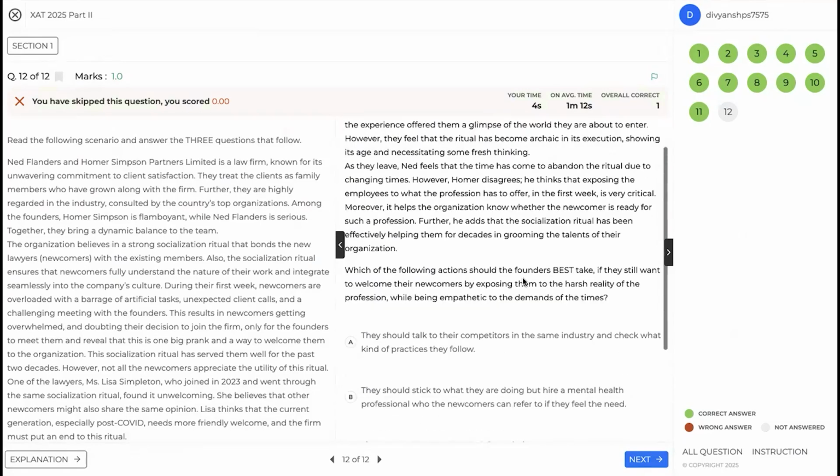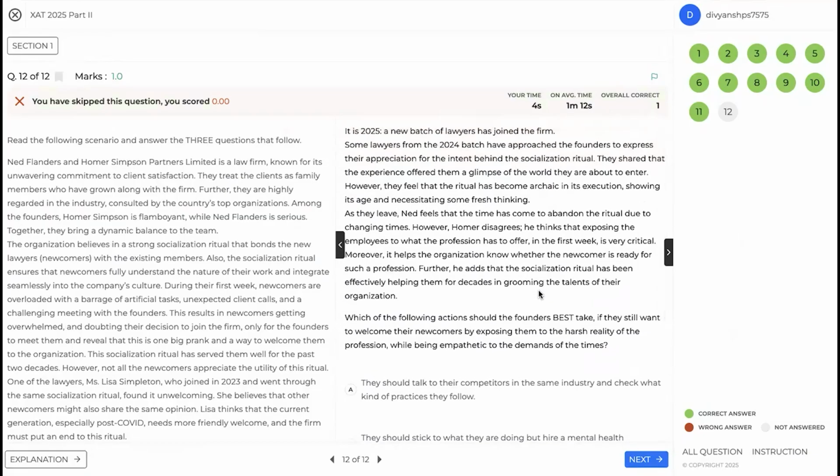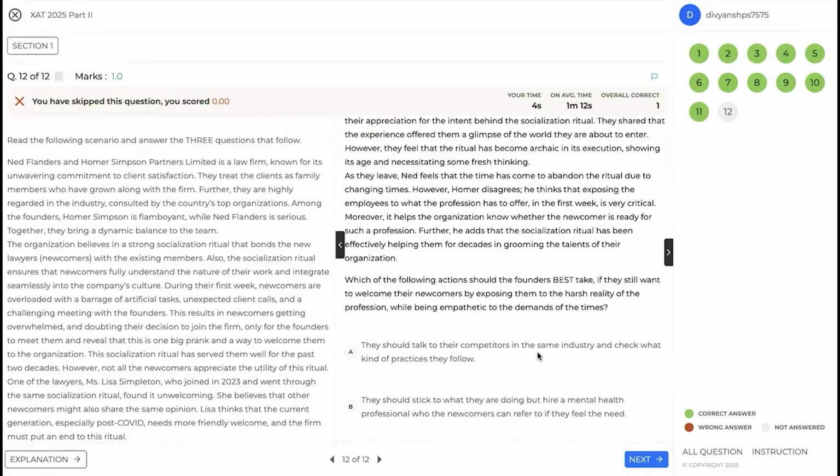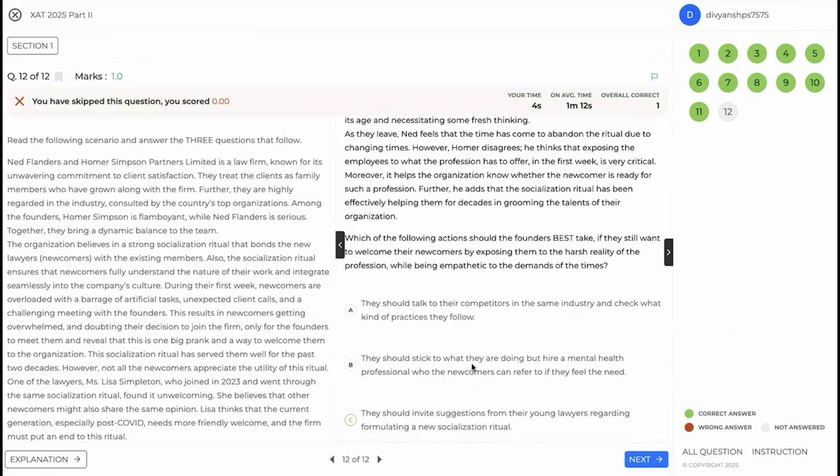Which of the following actions should the founders best take if they still want to welcome the newcomers by exposing them to the harsh reality of well being? So basically, you want a solution. You want to modify this ritual is what you have to do. They should talk to their competitors in the same industry. So again, in the same industry, maybe your competitors are still sticking to this archaic practice, so that does not make any sense. They should stick to what they are doing, but hire a mental health professional.